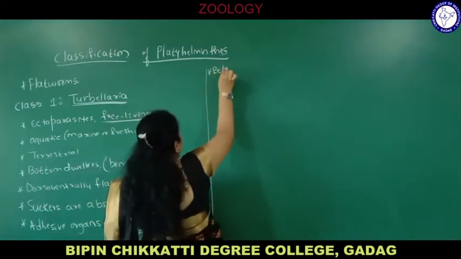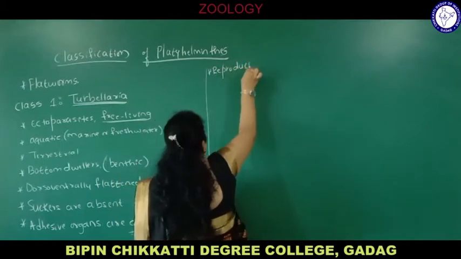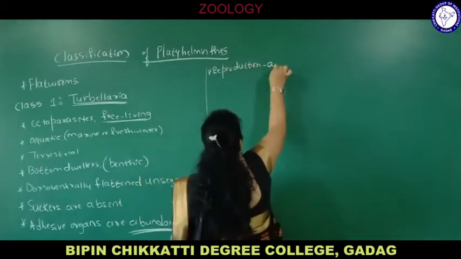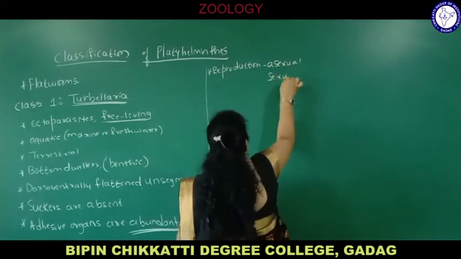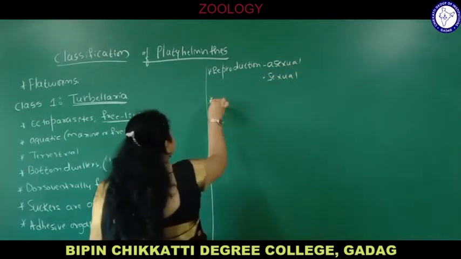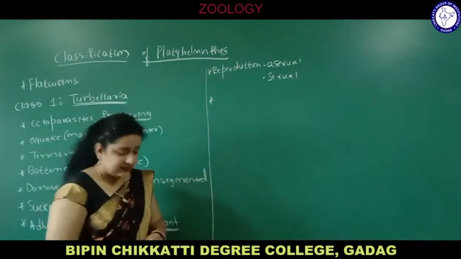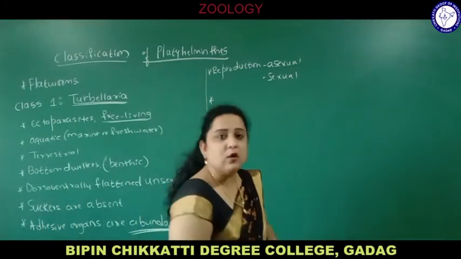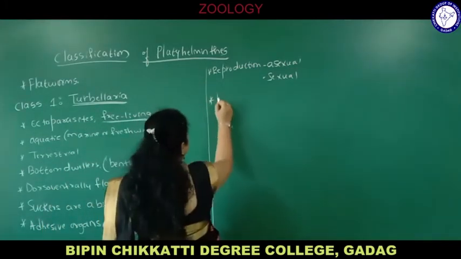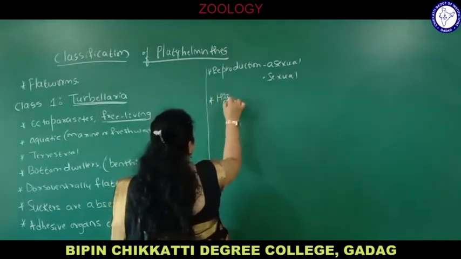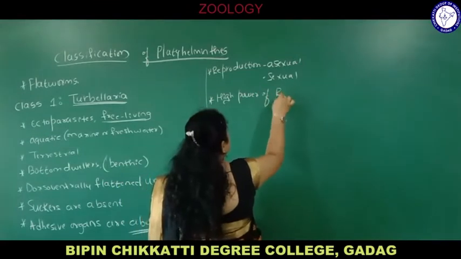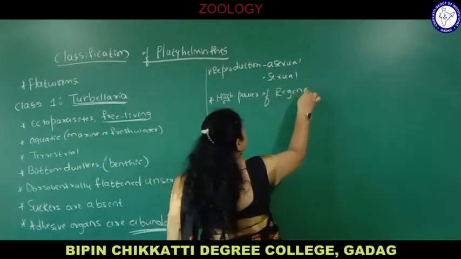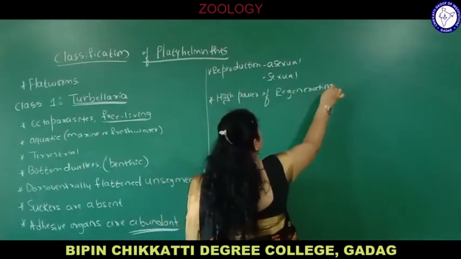Reproduction is by asexual and sexual means. Another most important point of this class Turbellaria is that they have high power of regeneration. You know the meaning of regeneration?